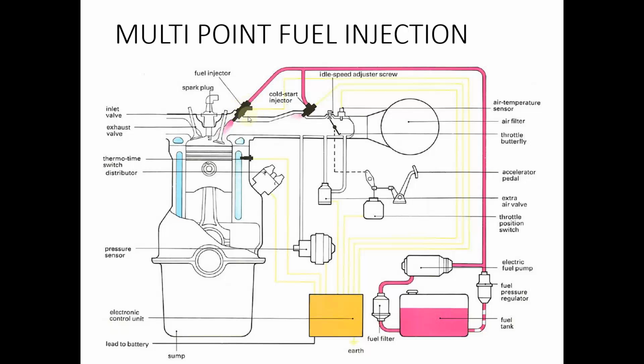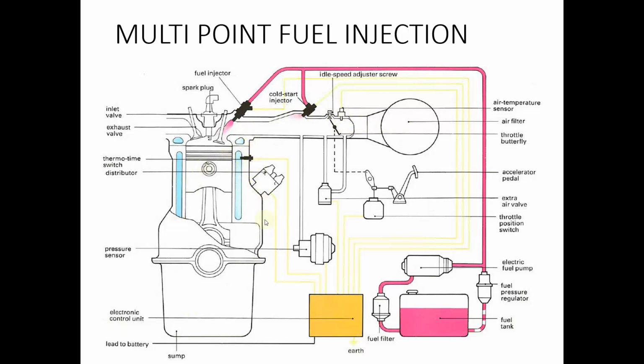So whenever the engine condition varies, according to that the required amount of fuel is sprayed. For example, if it is a cold start condition, we know that more quantity of fuel will be required. So air temperature sensor will sense the condition of air that is entering into the cylinder and also the engine temperature condition.